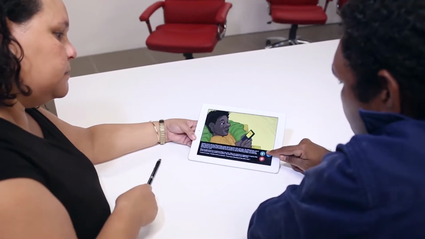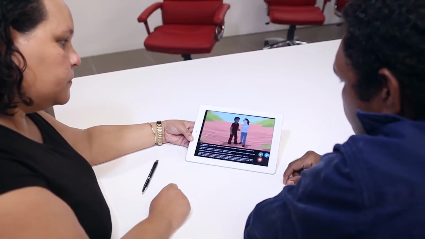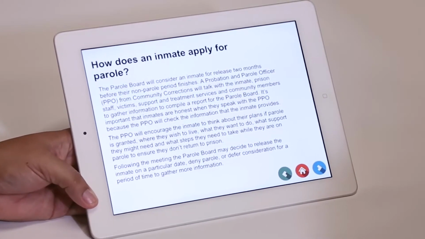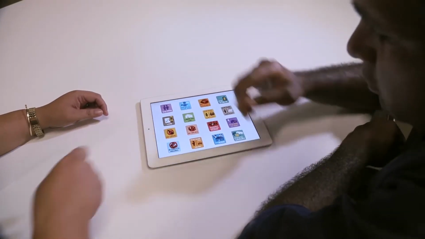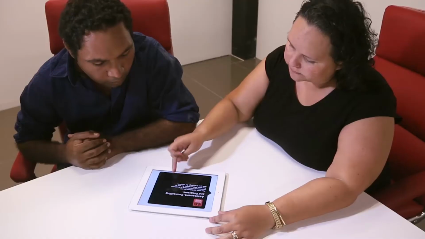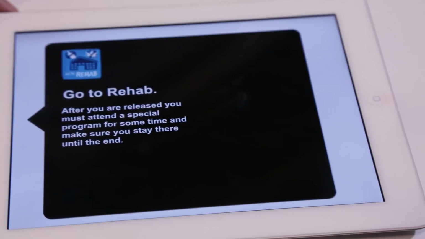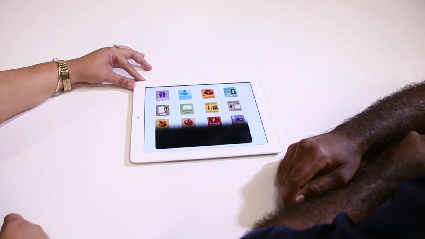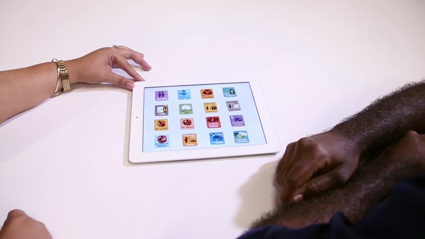The iPad tools include 2 interactive stories, After Jail and After Court, and easy-to-read fact sheets explaining aspects of the community-based orders and explaining 16 common conditions imposed on offenders. All iPad tools include written copy in English with background audio in a number of Indigenous languages, making it easy for the offender and their probation and parole officer to use and understand.